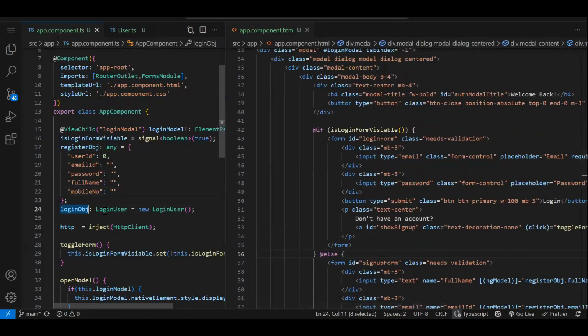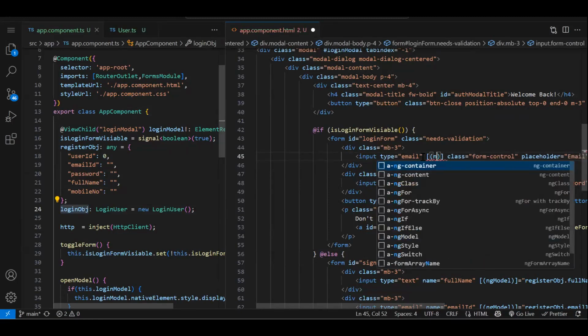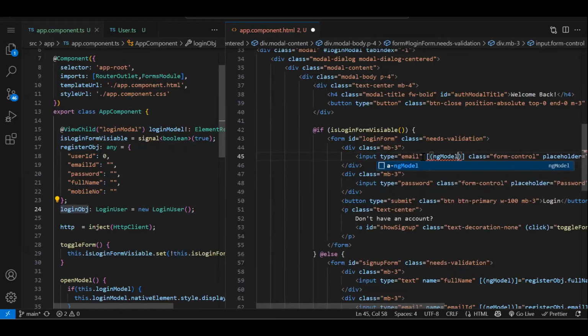See, now if I use square bracket, round bracket, ngModel, loginObj dot, see, it is properly IntelliSensing what are the properties we have. So this is the benefit of creating a class and interface. You normally don't make spelling mistakes. Again, if you have the habit, it's good, because this is what makes you a good developer.